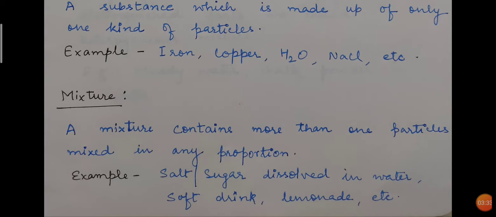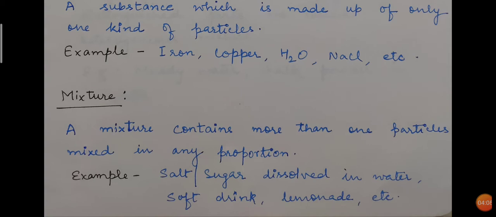The other example is lemonade. For lemonade, you can still vary the amount of lemon juice or water or salt or any of the components. If you just change the amount, it will still be a mixture. So for mixture, there is no fixed amount, no fixed quantity that each of the components has to mix in. That is why, in a mixture, when the particles are mixed, they are not mixed in any fixed proportion.